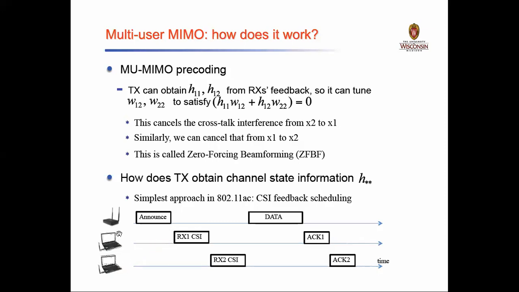Here you can see this is my transmitting antenna and these are my receiving antennas. The transmitting antenna announces, and then the data will be sent. At the receiver antenna, Rx1 sends CSI, which is feedback for the scheduling part, and then it acknowledges. Similarly, Rx2 will send and acknowledge.